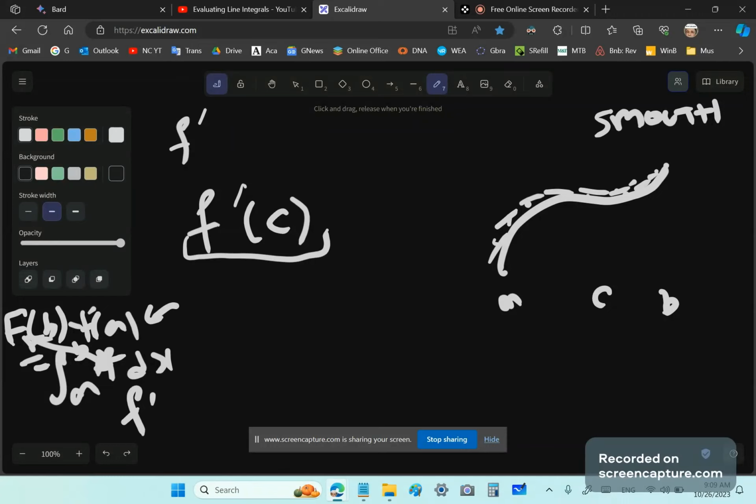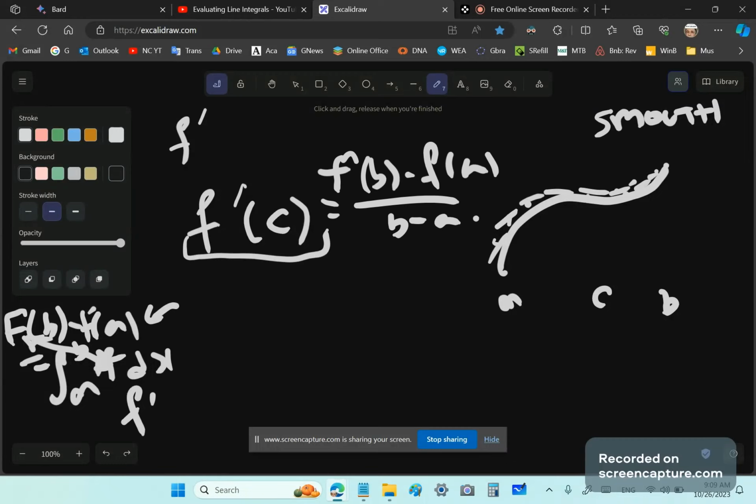And what the mean value theorem says is that from A to B, this can be given by f of b minus f of a over b minus a. The fundamental theorem says that it's also the mean value theorem, and it says that the area under f prime. Let's say f prime is given by something like that. I'm not even caring about whatever it is. So this is f prime. Then it's saying that the area under this curve, not under f, under this curve, because these slopes determine f prime.